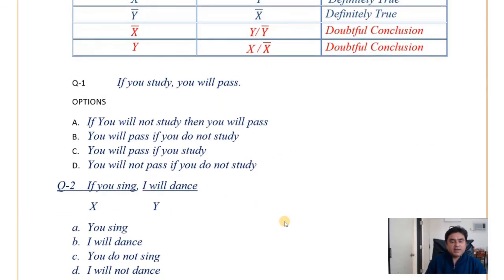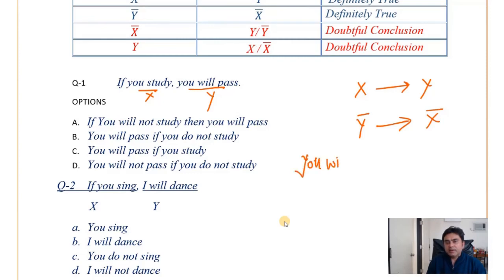So let us study. If you study, so this is X, you will pass. So the first conclusion is X to Y, and the next conclusion will be Y bar to X bar. Now what is Y bar? Y bar means you will not pass if you do not study. This is the correct conclusion. So check, you will not pass if you do not study. So D is the correct answer.